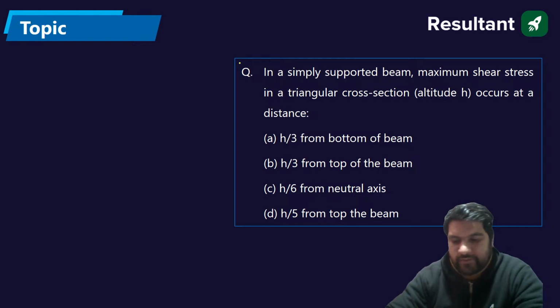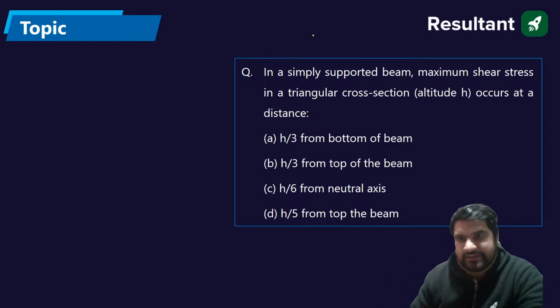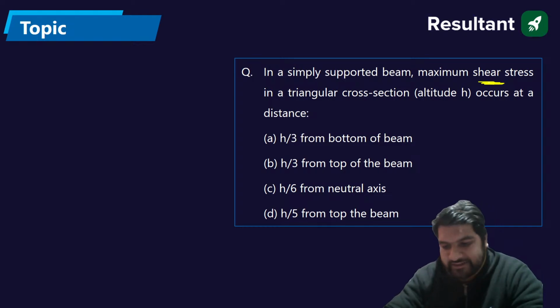I want the answer for this question now. In a simply supported beam, maximum shear stress in a triangular section of altitude h occurs at. What is the location of maximum shear stress? C is the answer.